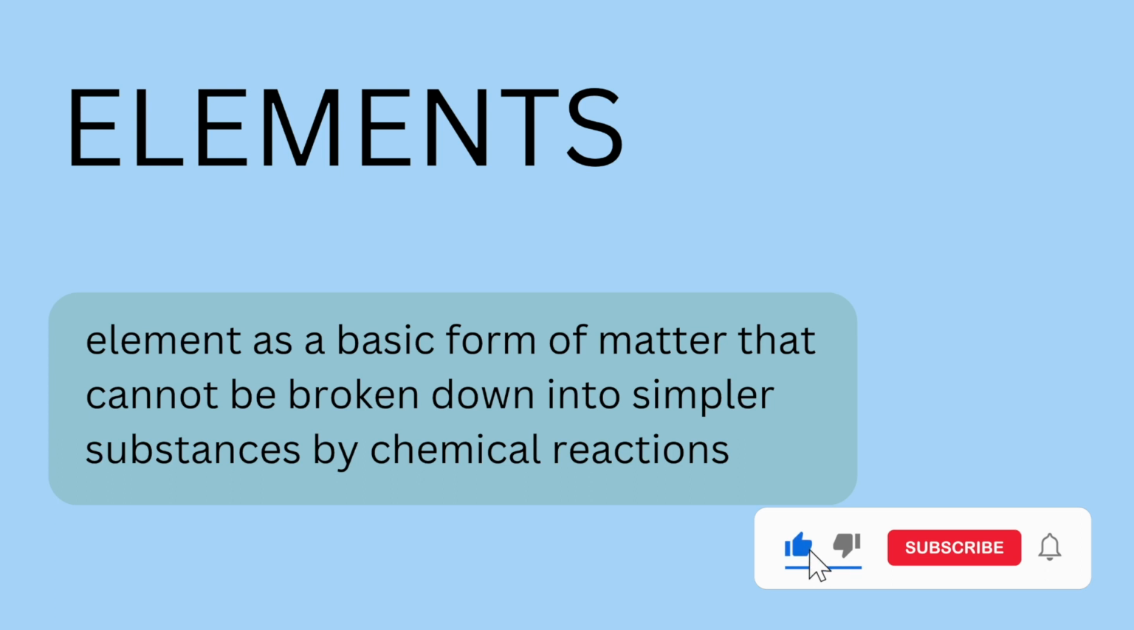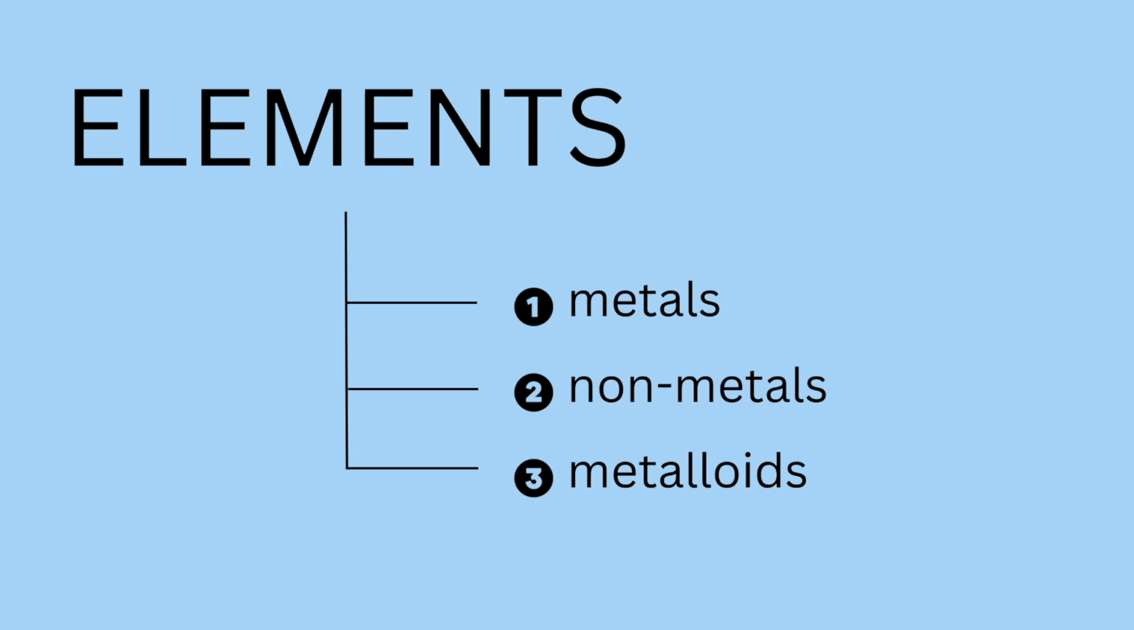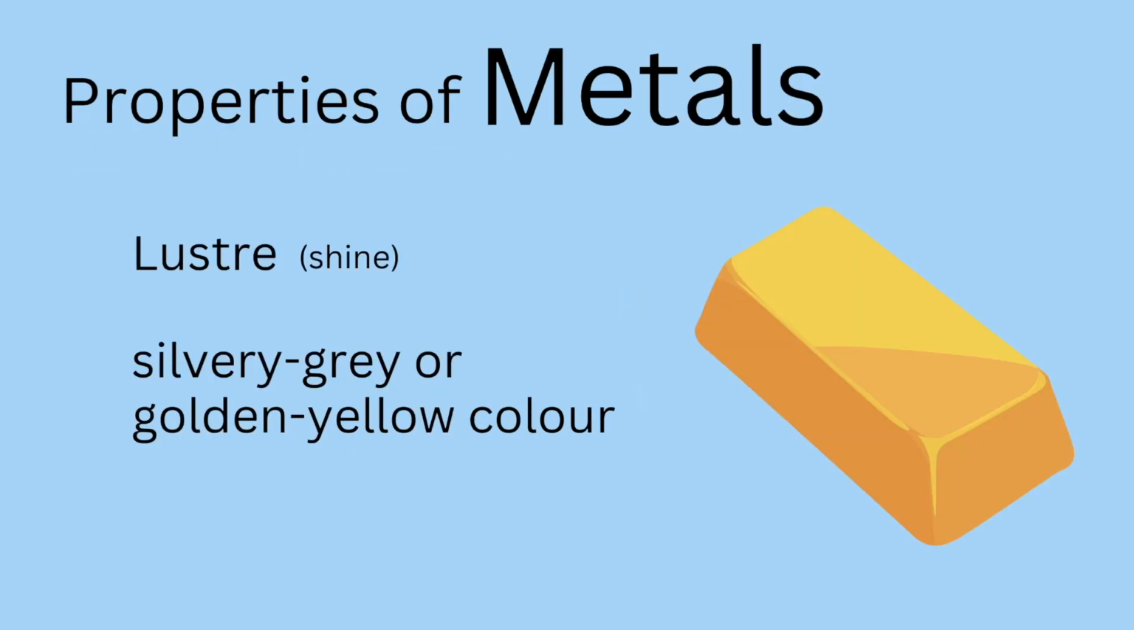Elements can be classified into metals, non-metals and metalloids. In this video we are going to concentrate on metals, and non-metals and metalloids we will see in later videos. Now when it comes to metals, we know metals, right? Copper is a metal, gold is a metal, silver is a metal, iron is a metal. When it comes to properties of metals, you can just think of these metals and tell these properties. Metals are lustrous in nature, meaning they shine. Gold shines, and iron, when it is polished, shines. Metals are usually silvery grey or golden yellow in color. This is one property of metals.